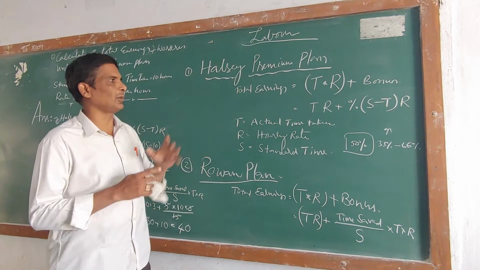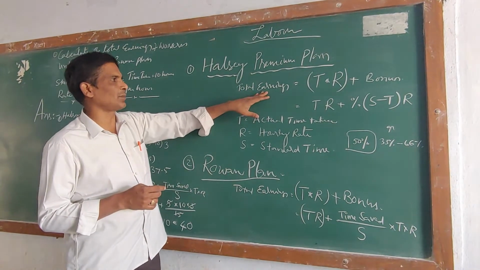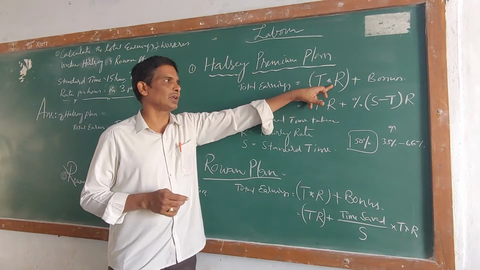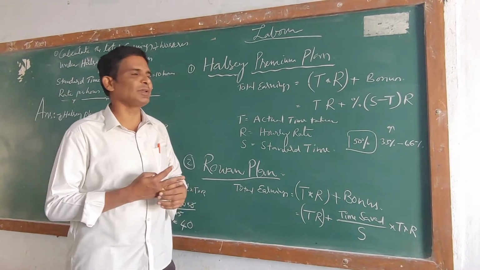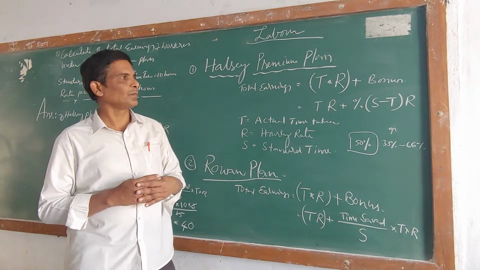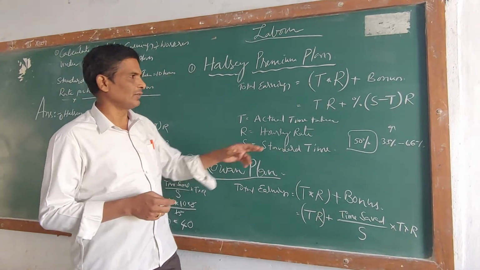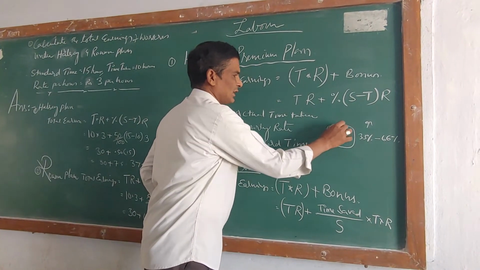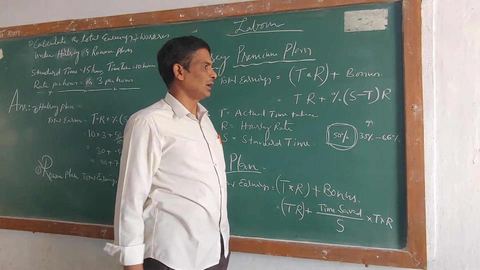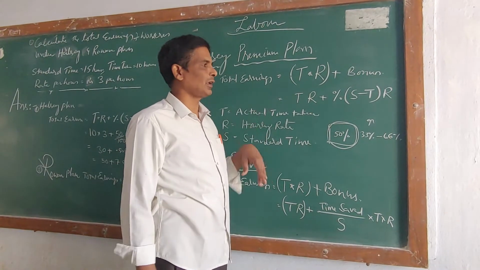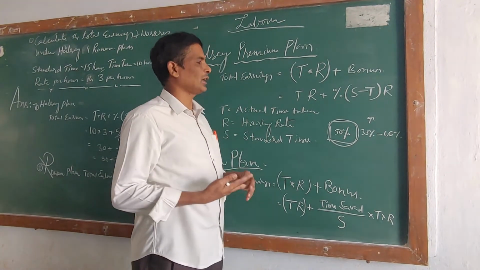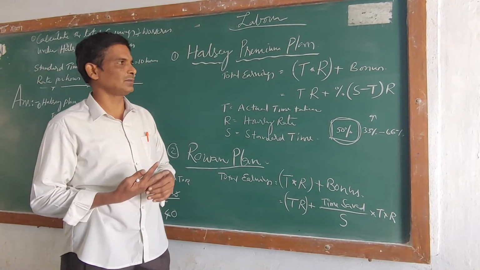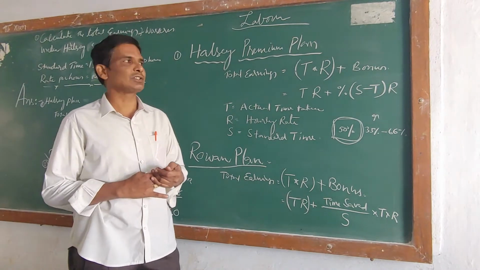So I will explain the formulas first. Total earnings based on the Halsey premium plan equal T into R, that means time taken into hourly rate, plus bonus. Bonus in the Halsey plan is calculated as a percentage. There is no clear-cut rule and nothing is mentioned, but Halsey recommended 33% to 66% bonus for every person who completed the work within the standard time.